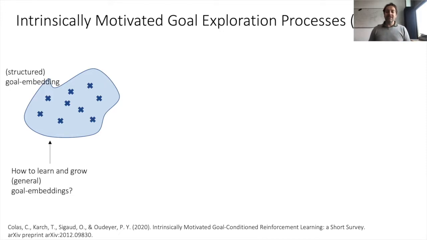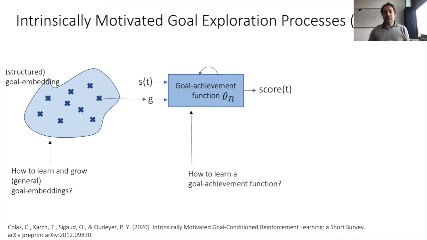So the first challenge is how to learn and grow such goal embedding spaces, especially as new discoveries are made. Then we need to associate meaning to these goals. In particular, an autonomous agent needs a way to self-evaluate how good it is at solving a goal. So this is the goal achievement function, which can be recurrent to account for time-extended goals. And another challenge is thus how to learn such a function.